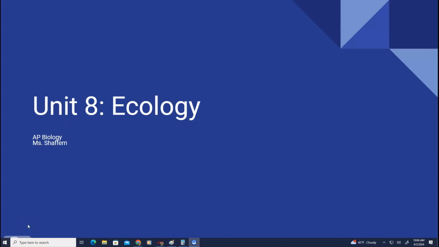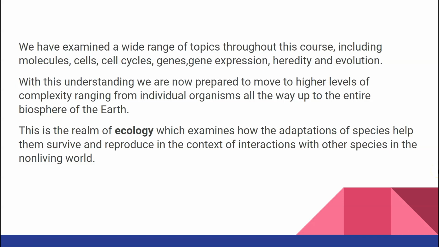Well, we have done it, folks. We have reached our final unit in AP Biology, Ecology. Up to this point, we have examined a wide range of topics throughout this course, including molecules, cells, cell cycles, genes, gene expression, heredity, and evolution. With this understanding, we are now finally prepared to move to higher levels of complexity, ranging from individual organisms all the way up to the entire biosphere of the Earth.